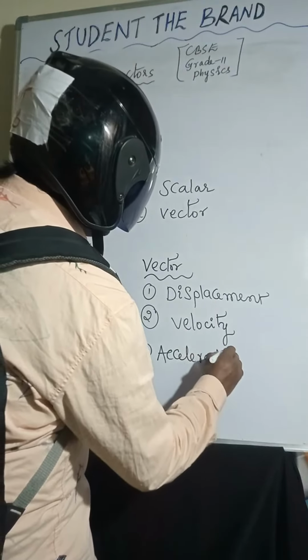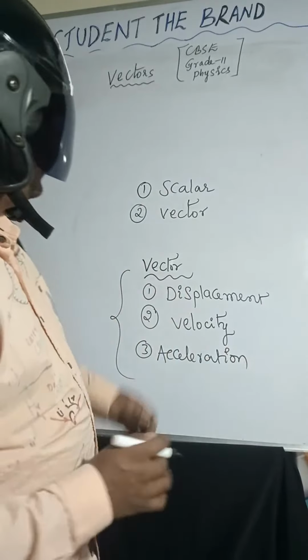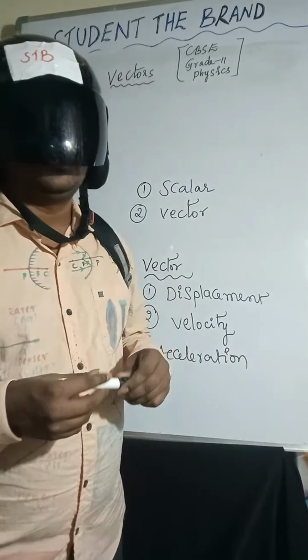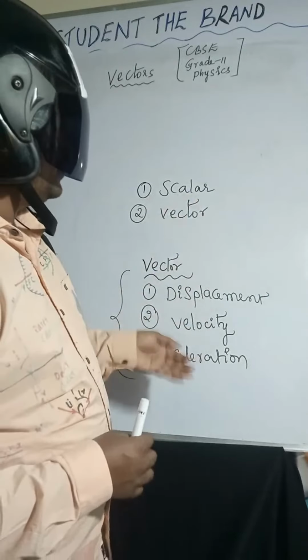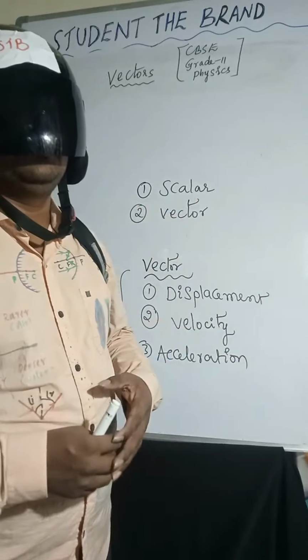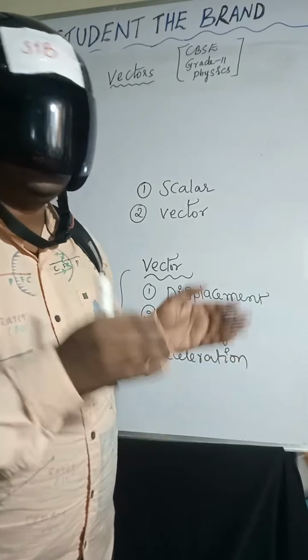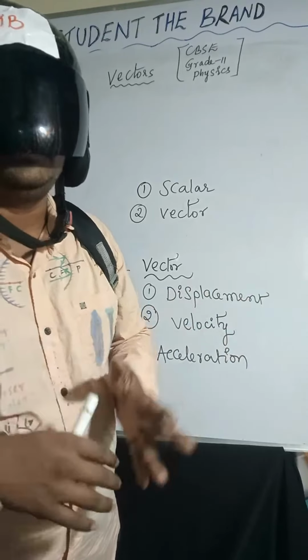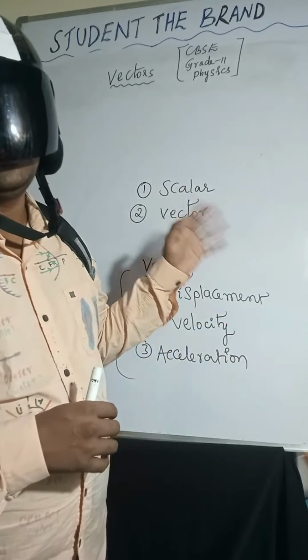These are vectors. Displacement has magnitude and direction, velocity also the same, and acceleration also the same. The physical quantity which has both magnitude and direction is known as vector quantity.